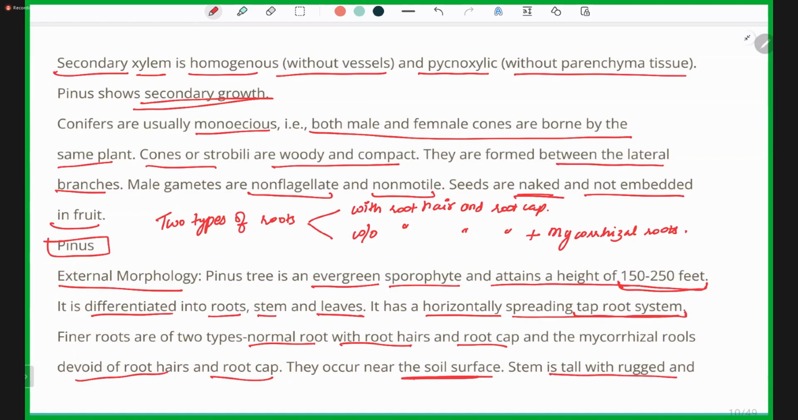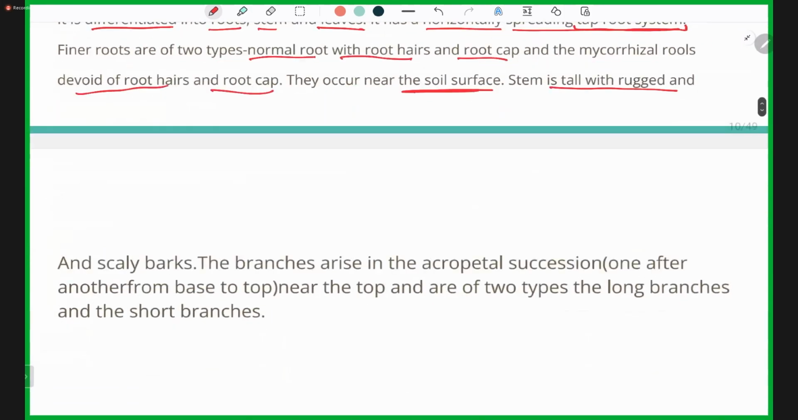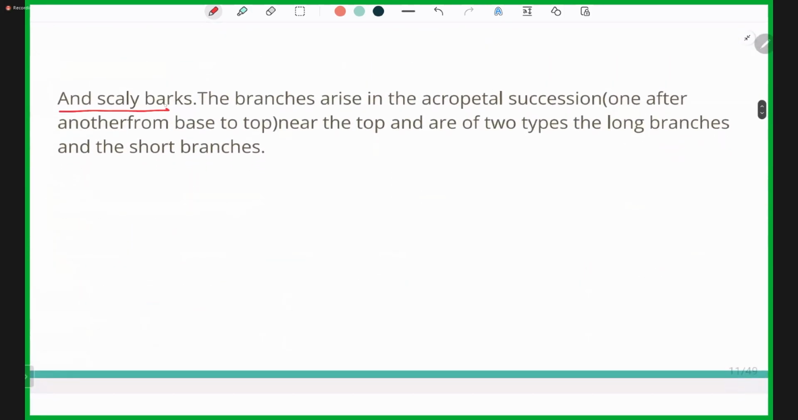The stem is tall with rugged and scaly bark. The branches arise in acropetal succession, one after the other from base to top, which means that the top branches are the newer branches, while the lower branches are the old ones. This is called acropetal succession, and it is seen in most of the plants.